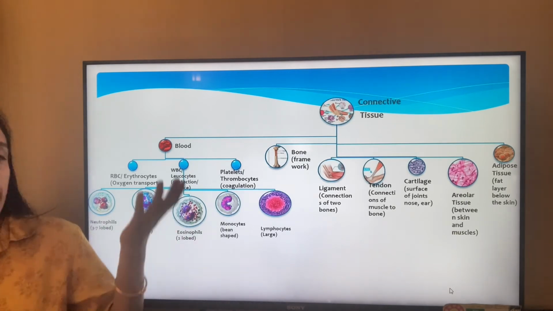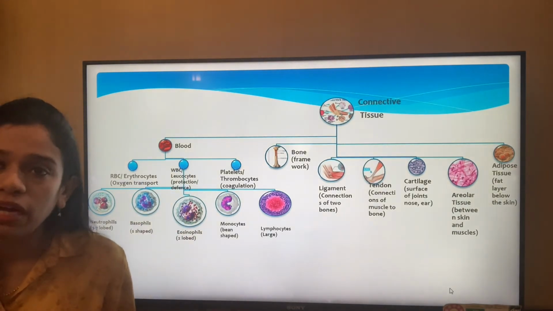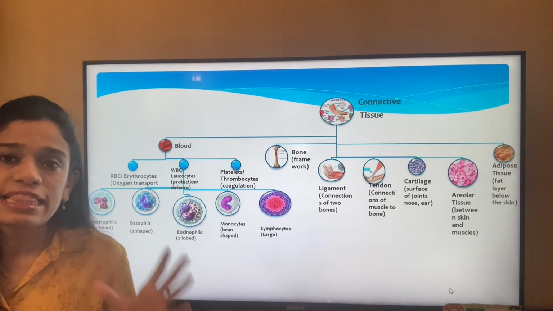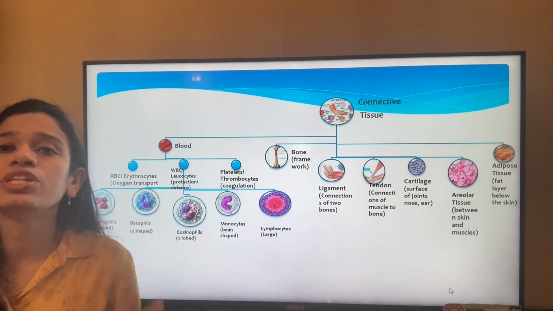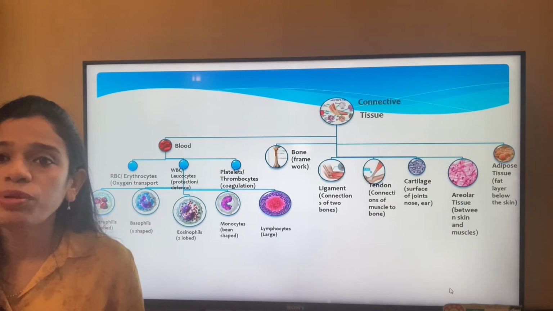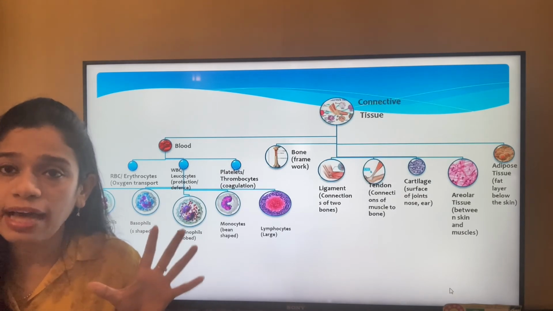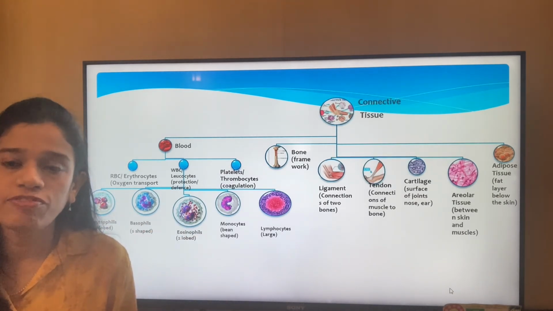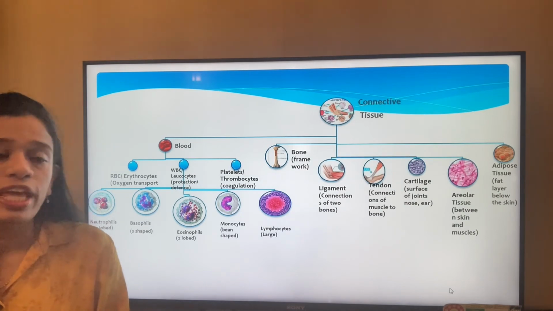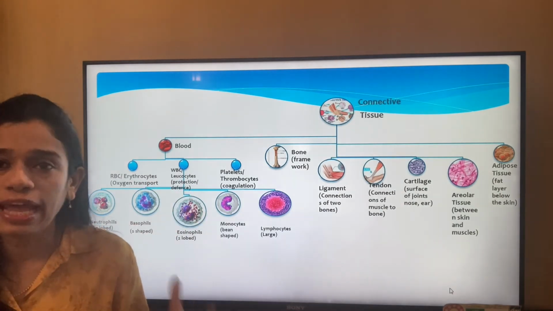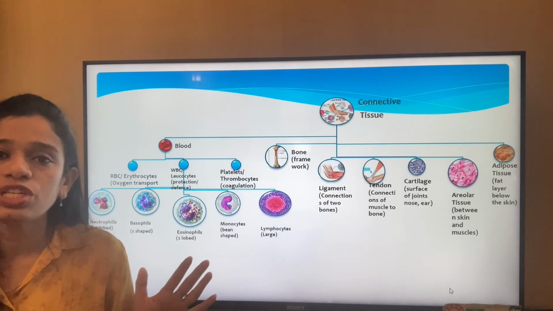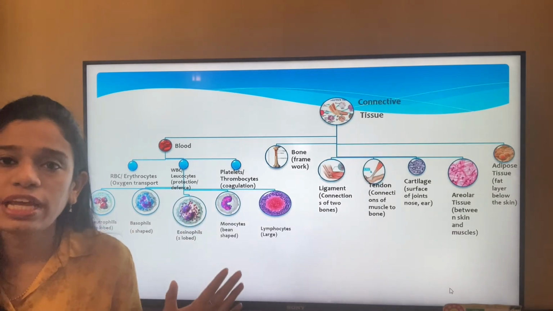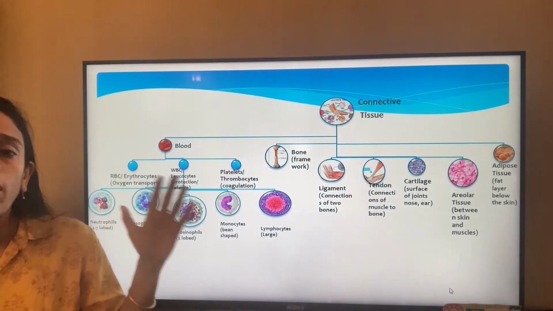The WBC or the white blood cells or the leukocytes, they are the soldiers of our human body. They are the soldiers, they are the army. They are the ones who fight with any foreign invasion, any foreign body which comes and attacks our body. They are there to maintain the body or to protect our body.